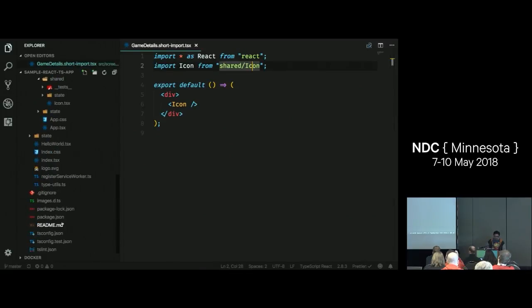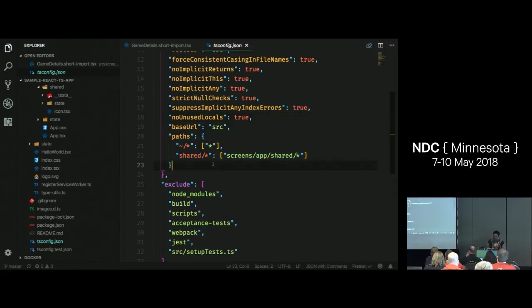How exactly does that work? Through this magic right here in our tsconfig JSON. So there's two properties, base URL and paths. And what I'm doing here is I'm setting up aliases. So I'm saying anything that starts with ~/ you're just going to map it to the source directory. Anything after that with the star is going to be substituted. In addition, I'm also going to do shared /star. And you can see that I've mapped screens, app, shared. Anything after that is going to be mapped there.